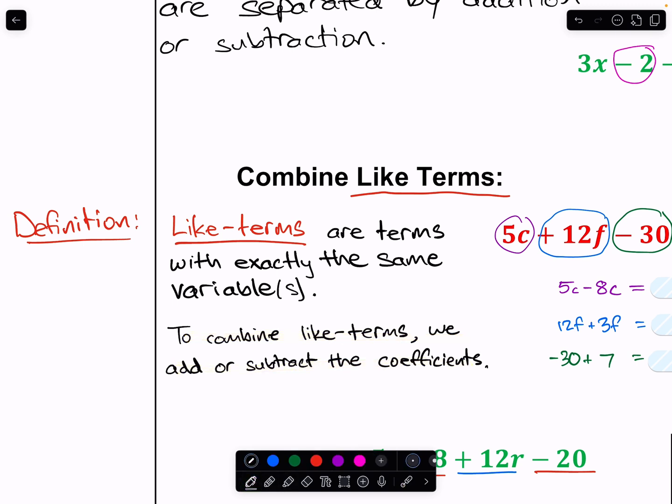So as a quick example, let's say we had 3x plus 5xy plus 7x. Now this term has 2 different variables in it, right? It's not a like term with the other 2. However, 3x and 7x, those are like terms because they have exactly the same variable, x. And to combine like terms, we add or subtract the coefficients. So 3x plus 7x, that's 10x. And that 5xy just has to stay there. It doesn't combine with anything because it's not a like term with anything.